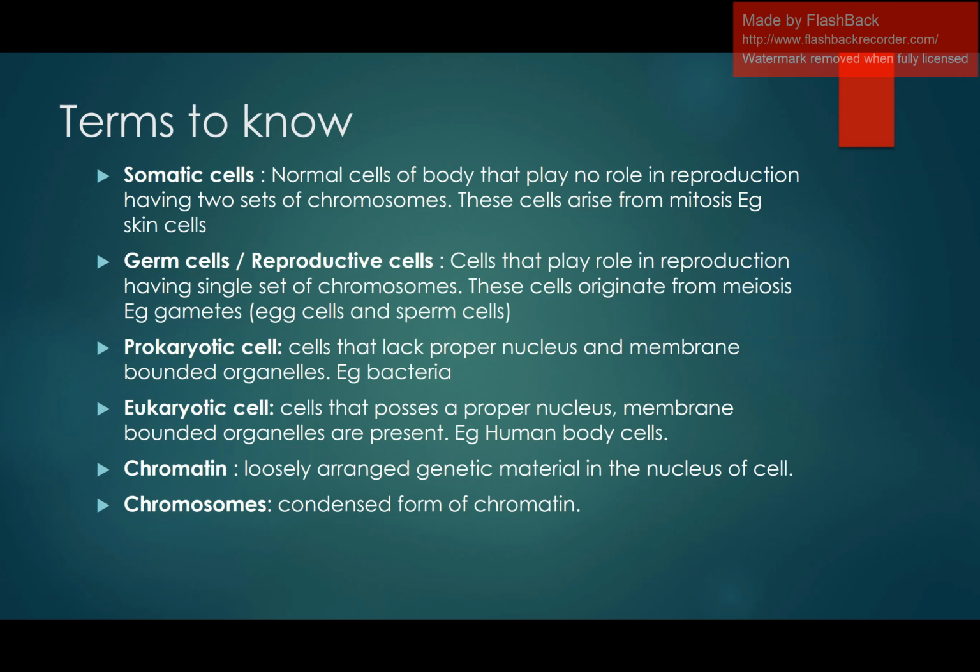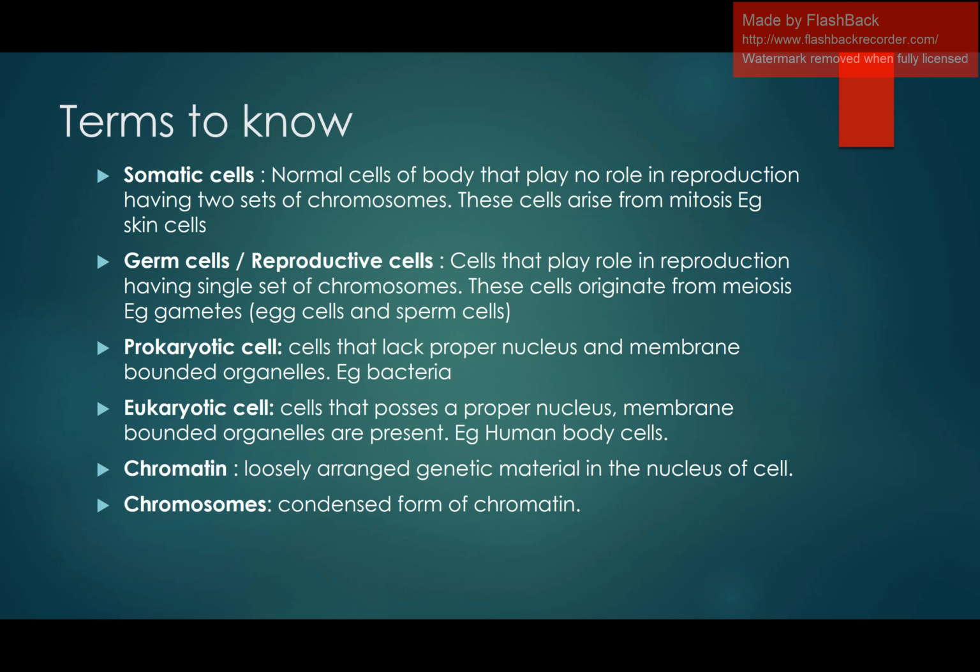Germ cells, or the reproductive cells, as the name indicates, play a role in reproduction, and they have only one set of chromosomes. In somatic cells we have two sets of chromosomes, identical copies, whereas in germ cells only a single set of chromosomes is present. For example, in human beings there are 46 chromosomes in our cells.